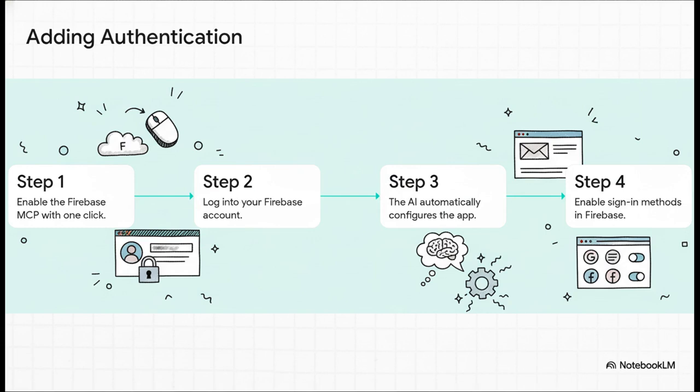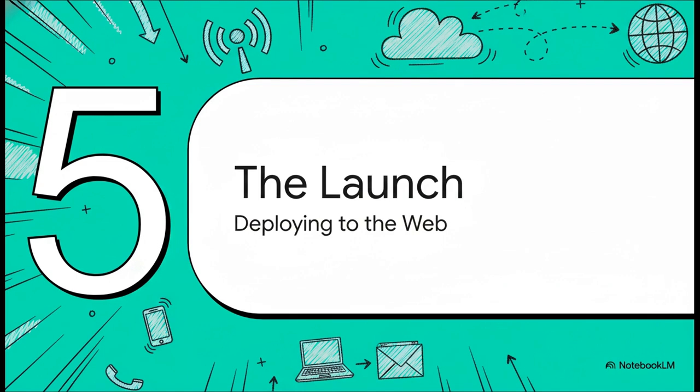It's ridiculously simple. First, you enable the Firebase connection with one click. Then, you just log into your Firebase account in your web browser. The AI sees that and automatically handles all the complicated configuration. All that's left for you to do is go into Firebase and just check the boxes for how you want users to sign in, like with Google or with an email and password. We've built the app, we've fine-tuned it, we've added some seriously powerful features without writing any code.